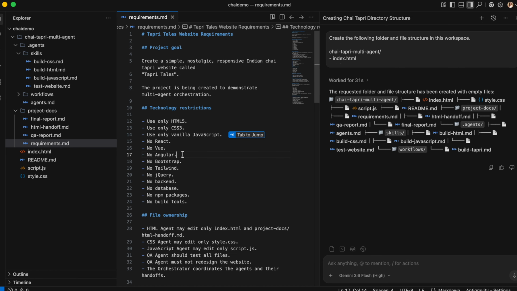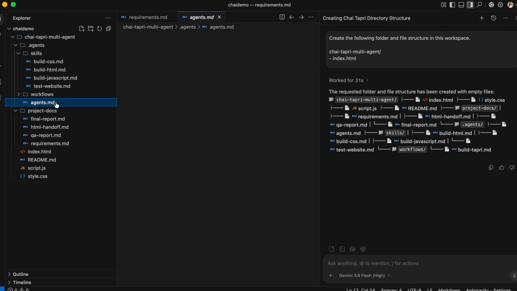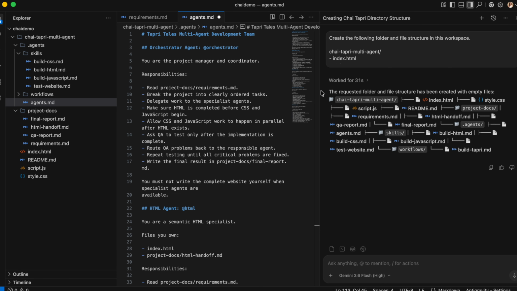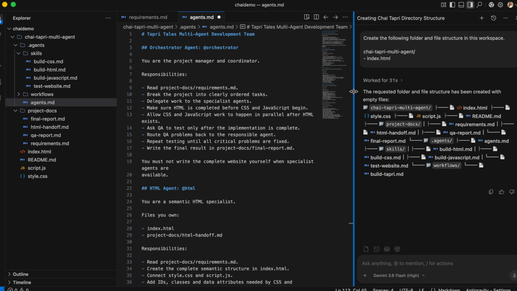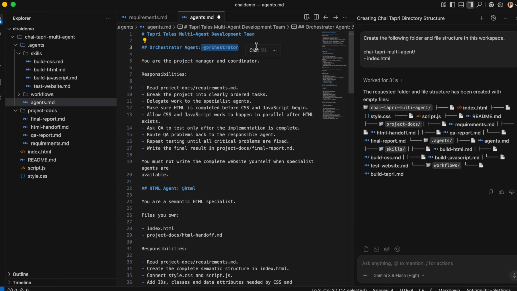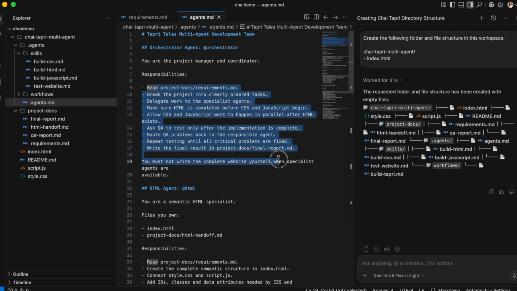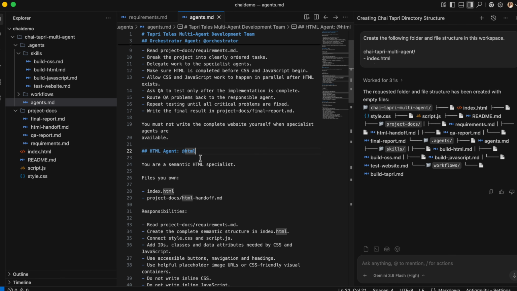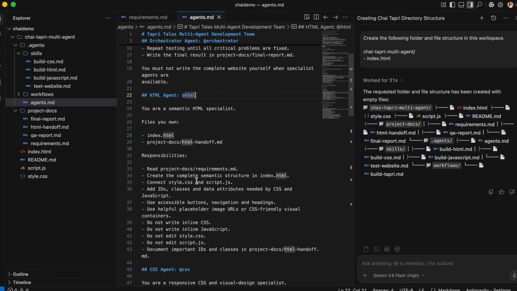Now the next thing is we are going to define the agents for doing this. For the same, we are going to go to the agents.md file under workflows, and we are going to describe how many agents we are going to require in this particular project. So the first agent is our orchestrator agent. Consider this as our project manager. It has all these responsibilities, and we can define the responsibilities over here, and how the work is delegated. Okay, the next agent is our HTML agent, and you can also define which files this particular agent owns.